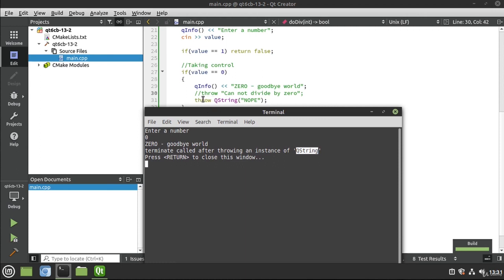And in this case, we're simply throwing it, meaning we're letting someone else deal with it. In this case, we're letting the operating system deal with that, and the operating system is deciding to terminate our application. In future videos, we're going to look at this a little bit more in depth, and we're going to demonstrate how to catch it. Because if you're going to throw it, you need something to catch it. It's a lot like playing ball.